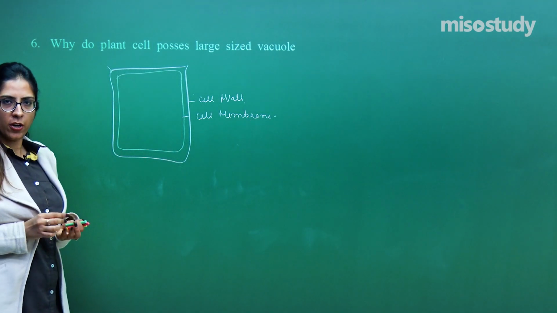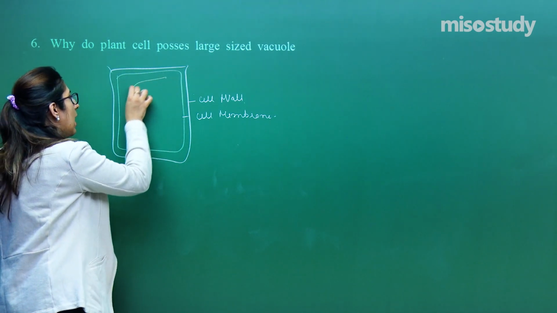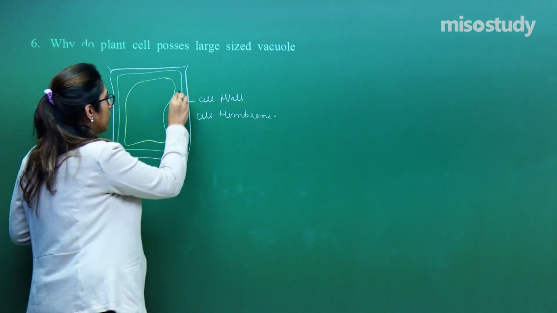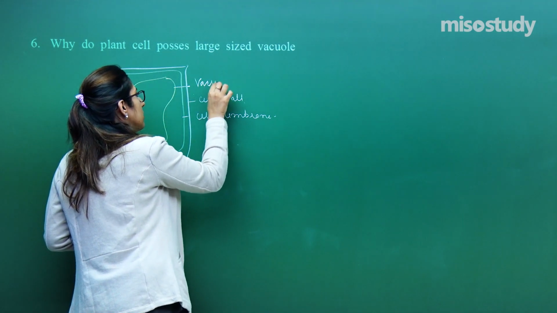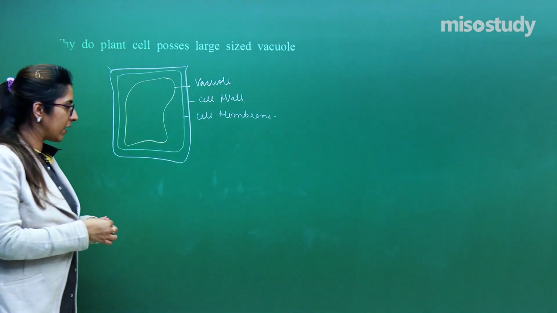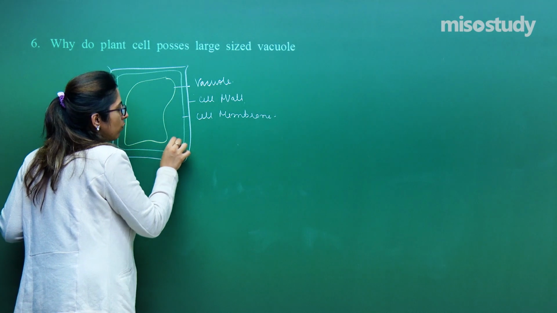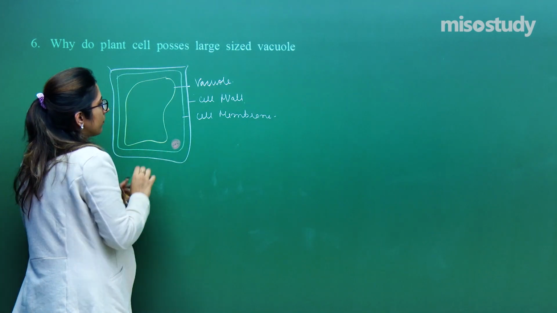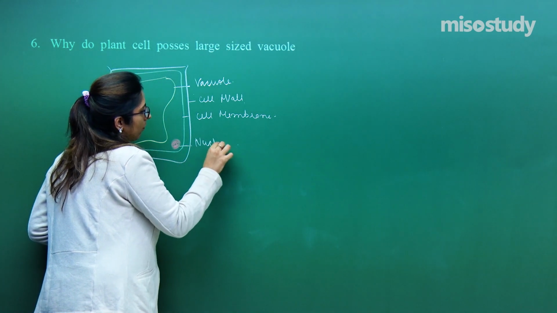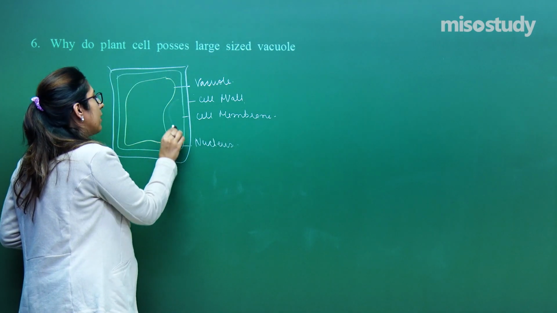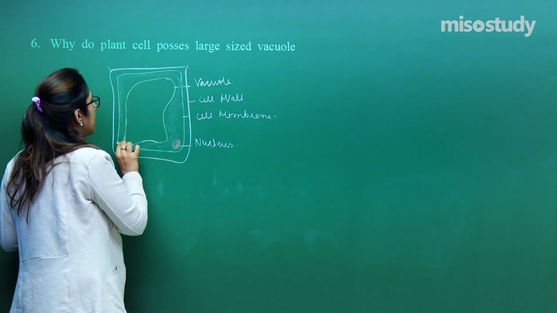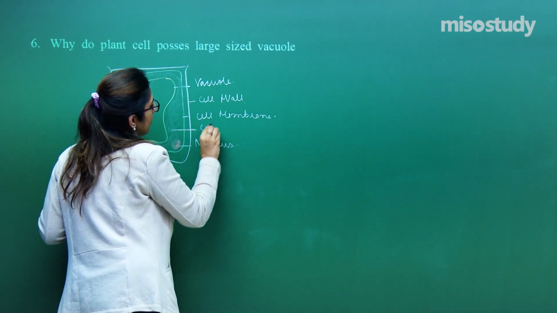In the majority of cases, we have a large vacuole present, and the vacuole always pushes the nucleus to one side. Fluid is filled here, having a majority of the cell organelles as well, which is termed the cytoplasm.